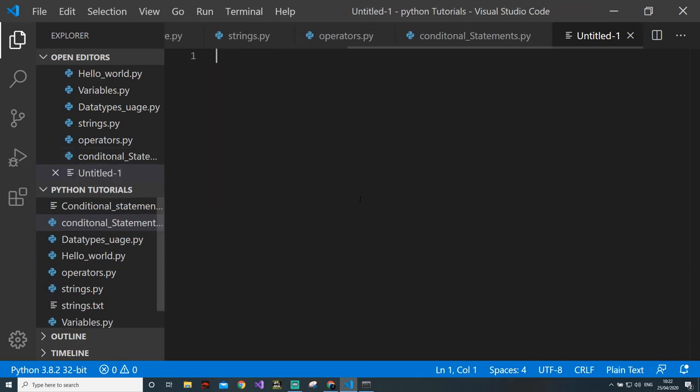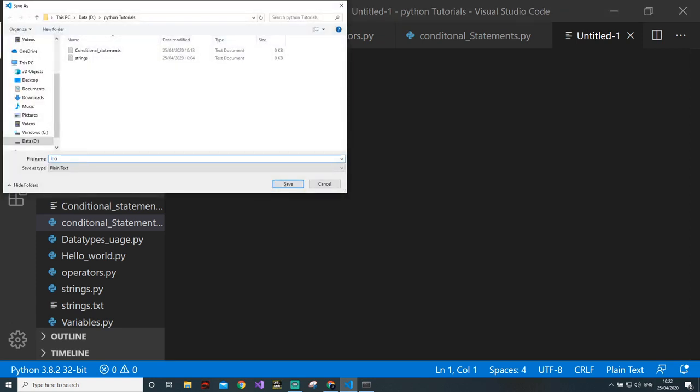Now we will go into our next topic, known as loops in Python. Loops in Python are an important concept because they help you in iterating over lists and similar things. Let's see what loops can do. So we will create loops.py.